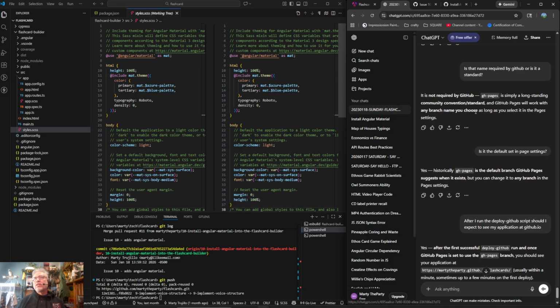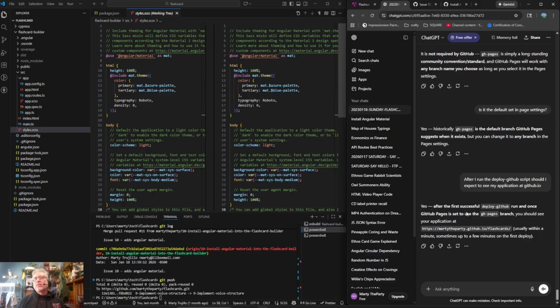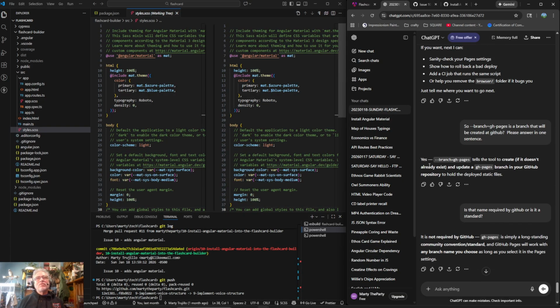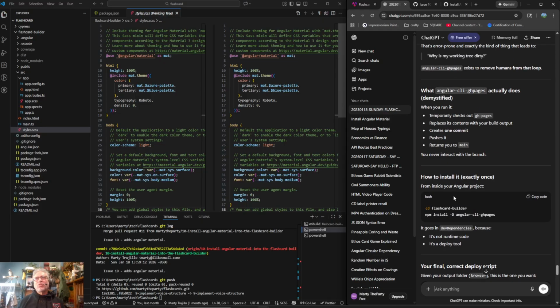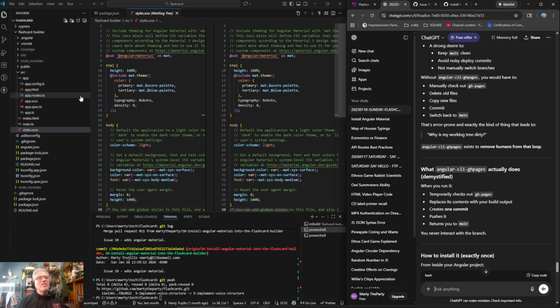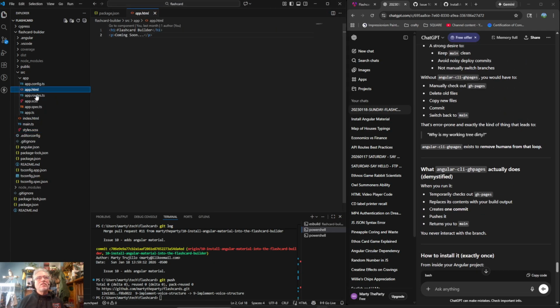Sunday flashcard. Oh no, this is not accurate. So we installed Material. Next time we'll know we're implementing the voice structure. I guess I should try to set myself up for success, so I'm going to do this.